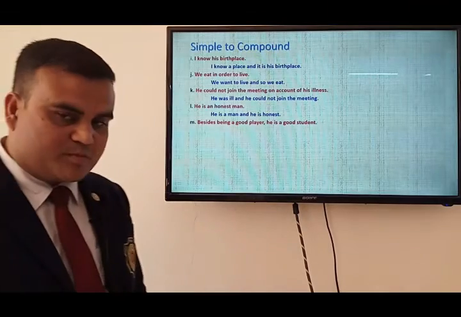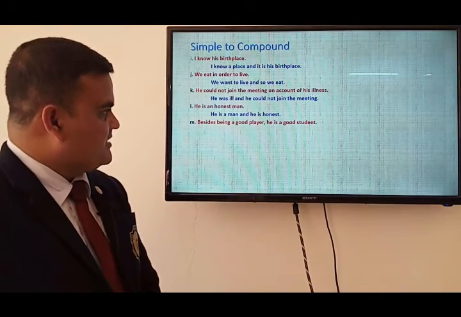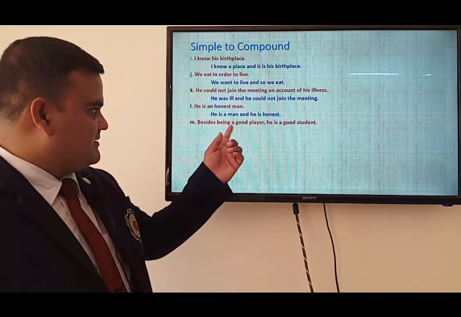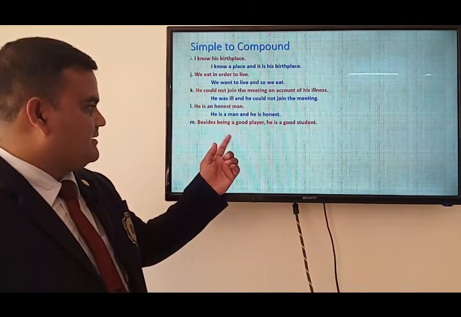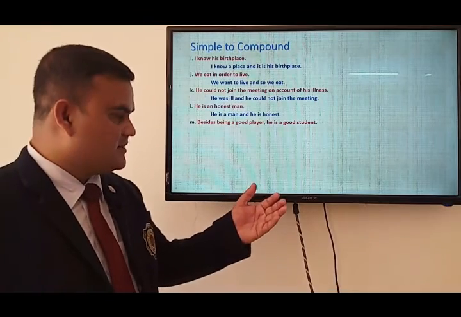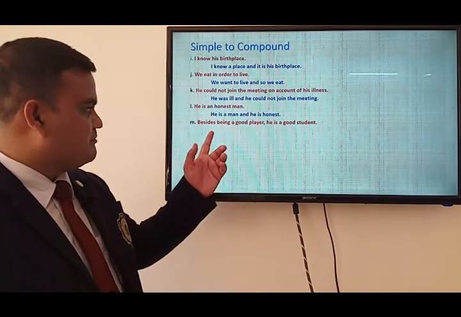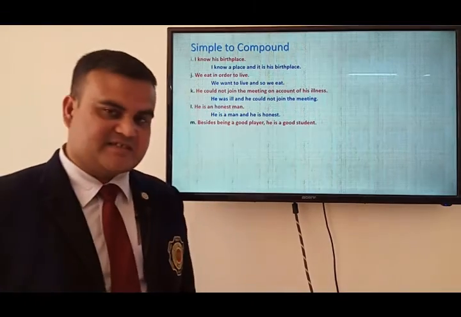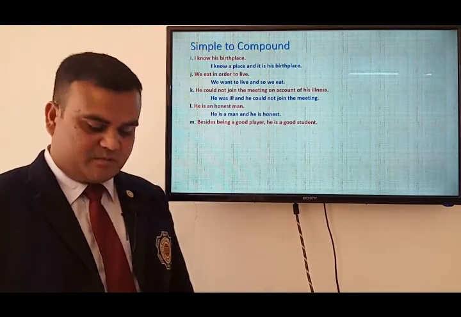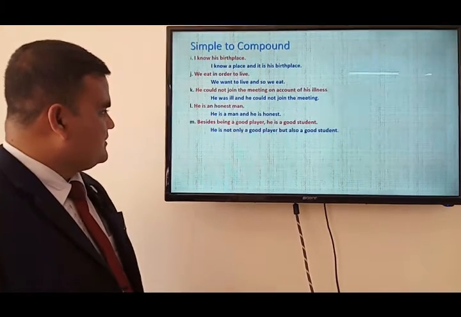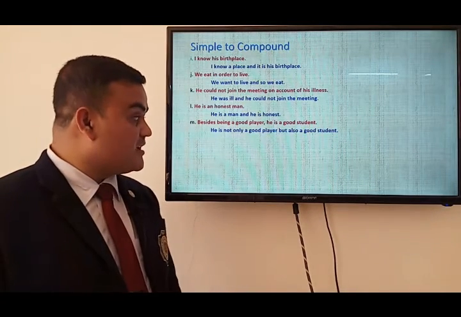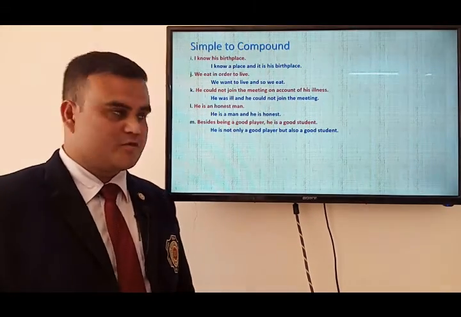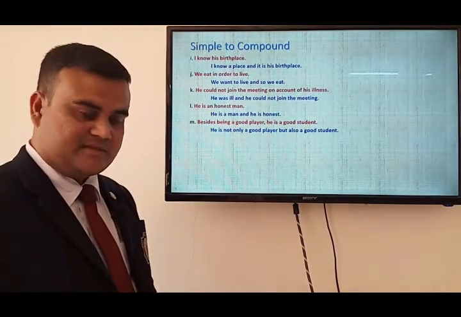Next, besides being a good player, he is a good student. Besides being a good player shows a different quality of a person. But exactly it's not a clause. Rather, he is a good student is a clause, and is is the main verb. Then we can write it in this way: He is not only a good player but also a good student, dear learners.